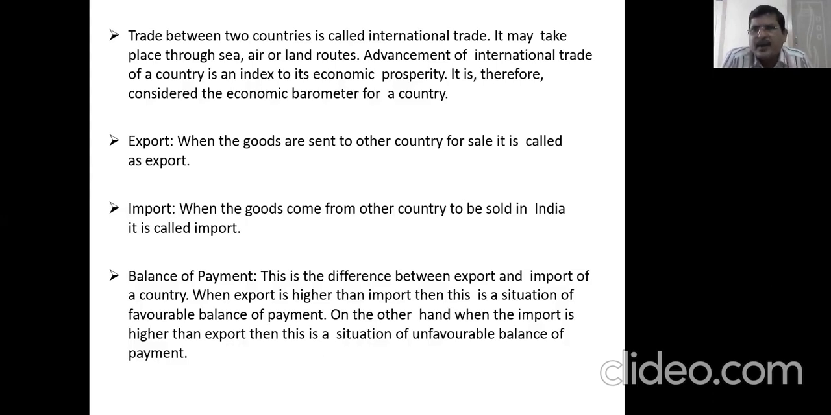for the better economy of the country, because we should get more foreign exchange than losing our money to foreign countries by buying their goods. So that's why we call it balance of payment. This is the difference between export and import of a country. When export is higher than import, this is a situation of favorable balance of payment. On the other hand, when import is higher than export, the situation is unfavorable. It is not good. That's why we say exports should be more than imports.